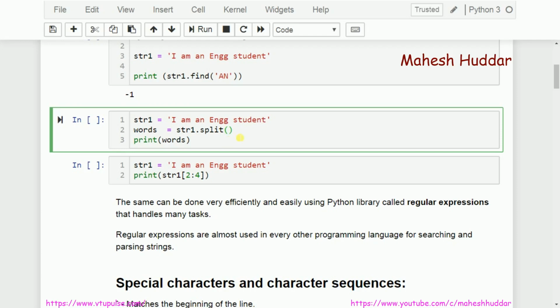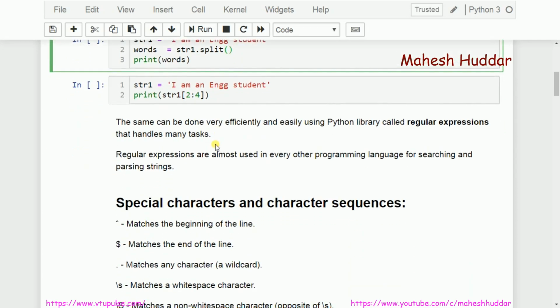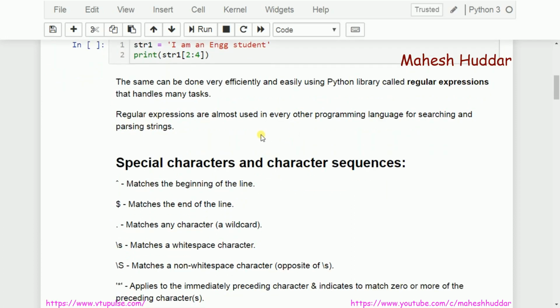That is the main advantage. Now all these particular things can be done efficiently and easily. It's a very important thing. Efficient is okay, but it can be done very easily in Python using a library called regular expressions. There is a library called re, which means regular expression, which can handle all these tasks very efficiently as well as easily. Almost all programming languages support regular expressions, so does Python.